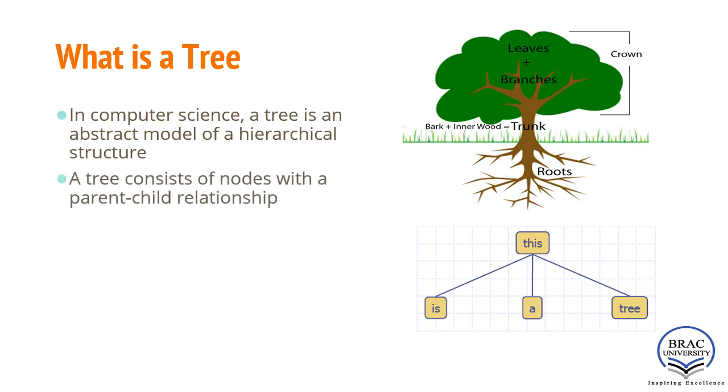Mainly a tree consists of nodes with a parent-child relationship. For example, this is a tree having a parent-child relationship. We can tell this one is the parent, and these three nodes are children of this parent.